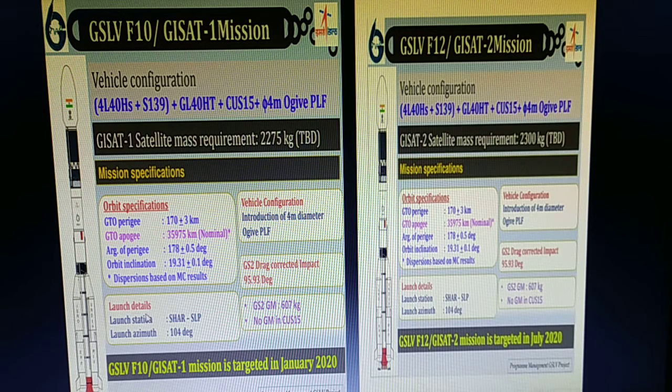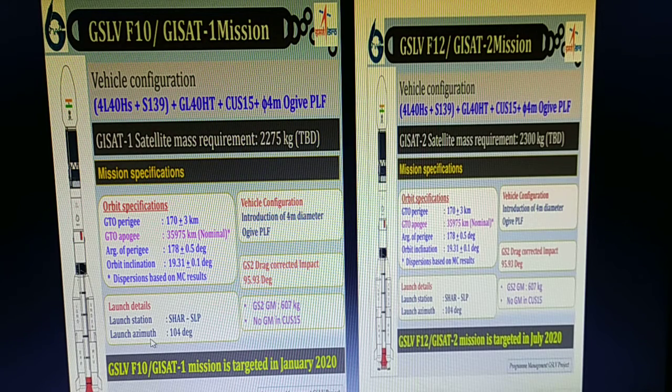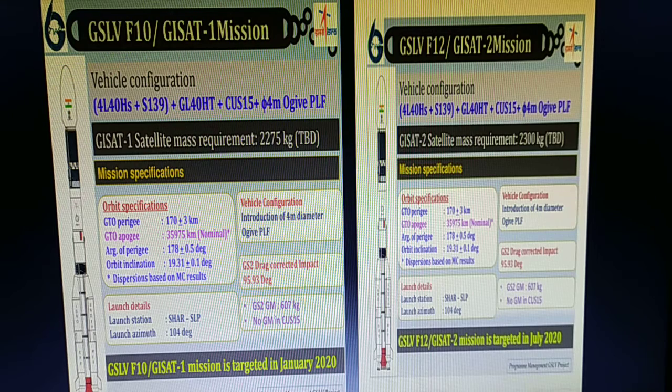These are the launch details. Launch station is Sriharikota SLP and launch azimuth is 104 degree. If you want to know about the azimuth, it is the direction of the celestial object from the observer, expressed as the angular distance from the north or south point of the origin to the point at which a vertical circle passing through the object intersects the origin.